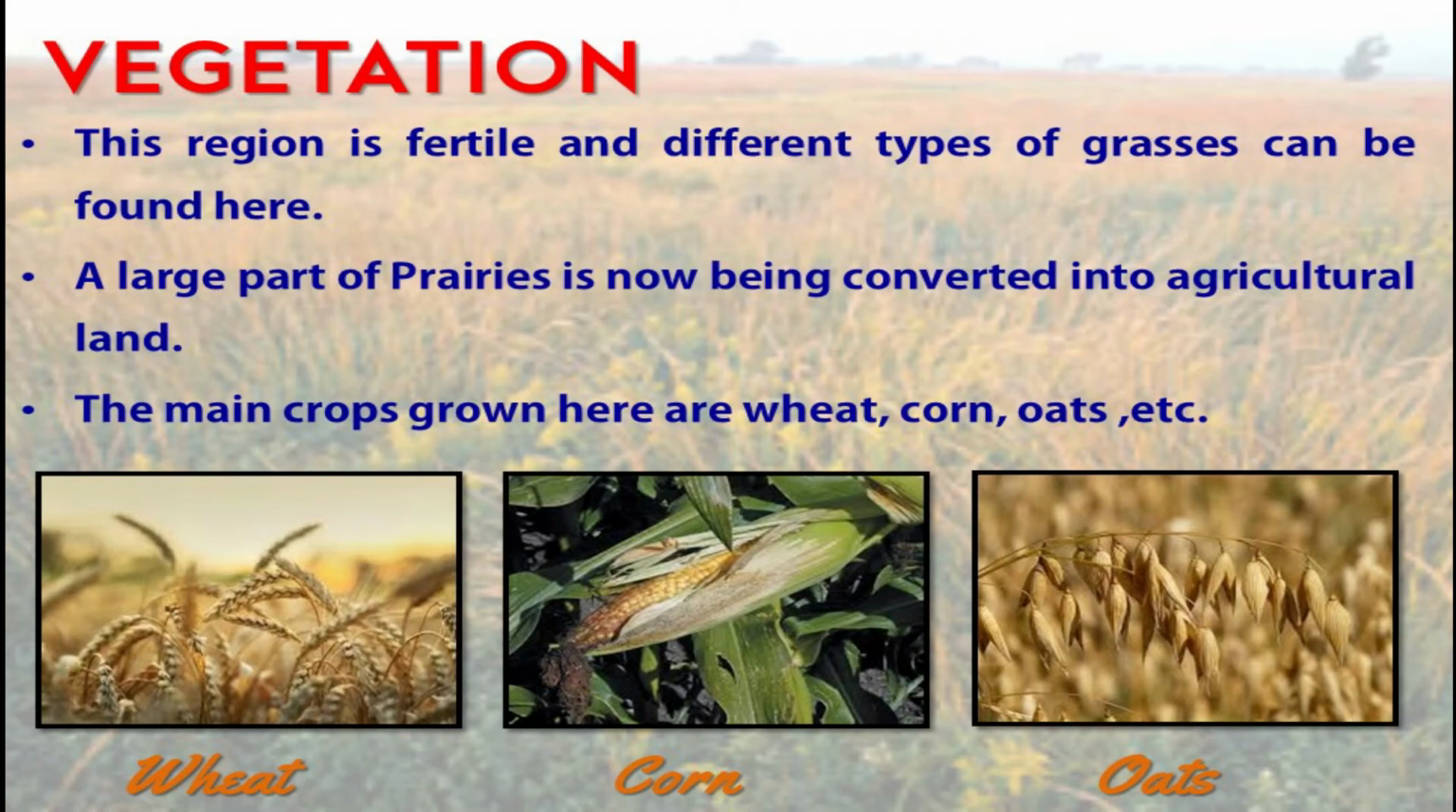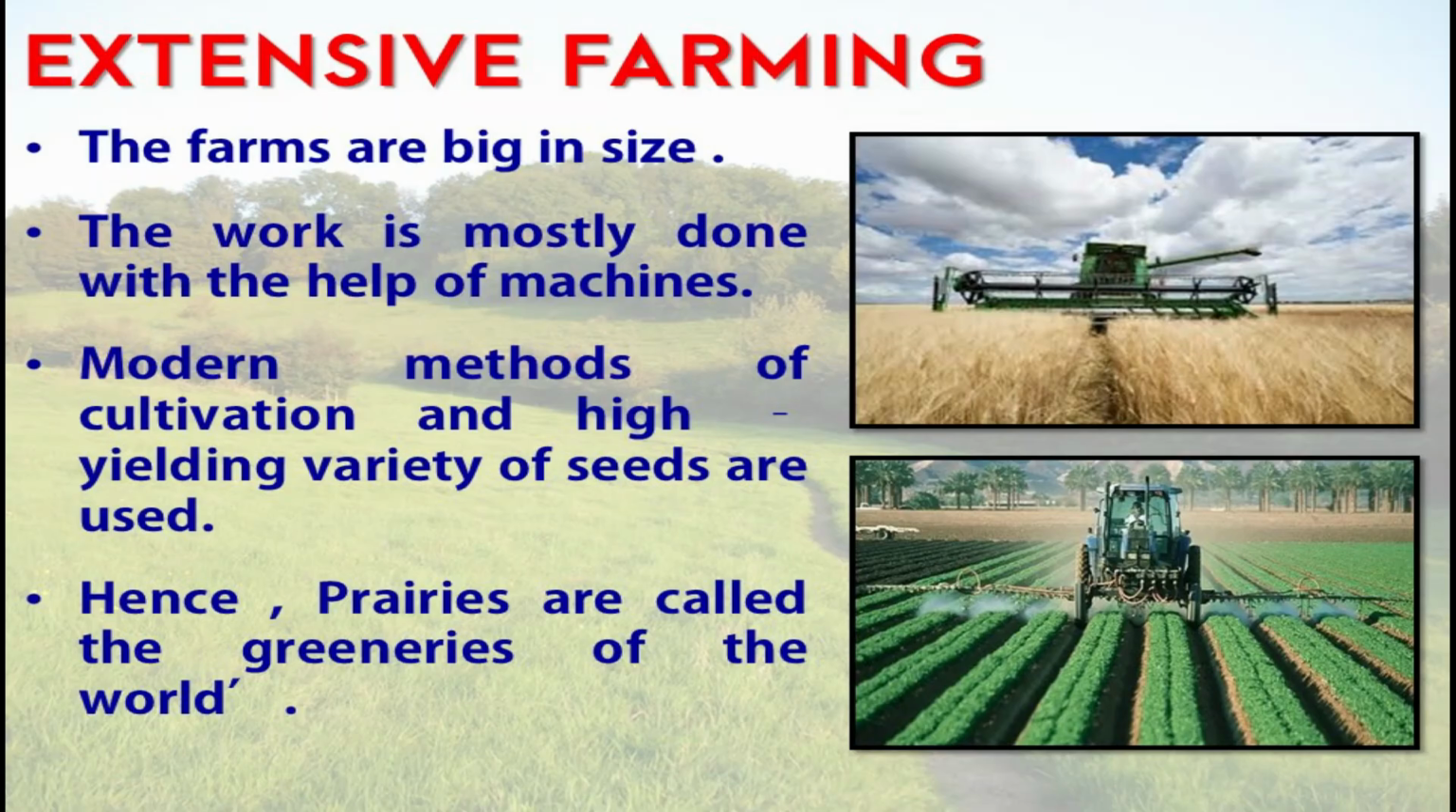Let's see the vegetation of prairies grasslands. Prairies have fertile soil and it is very important for agriculture. Due to this, a large part of prairies is now being converted into agricultural land. The main crops are wheat, corn, oats, etc. The type of farming done here is extensive farming.